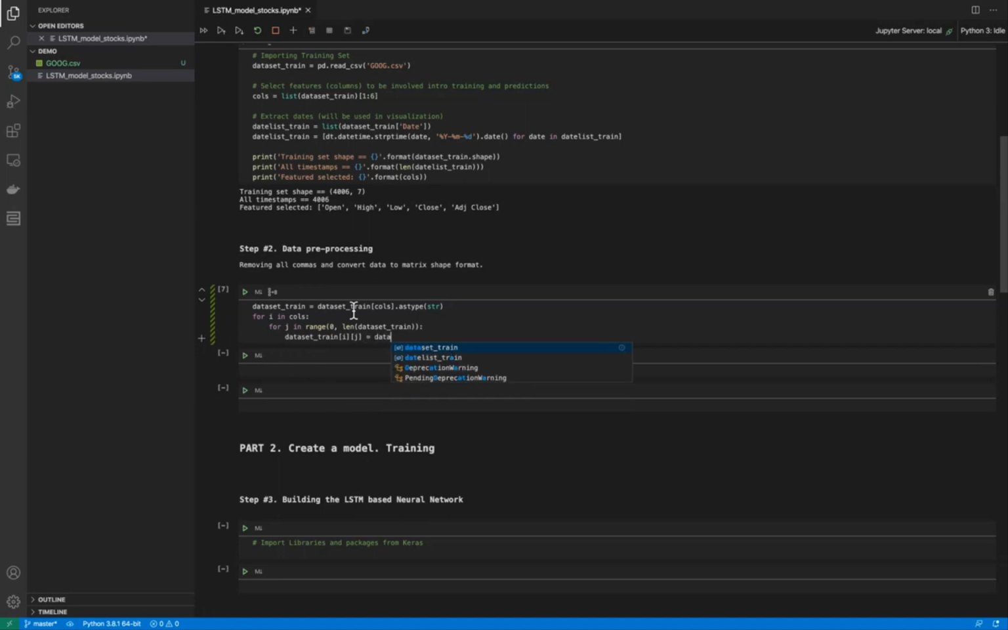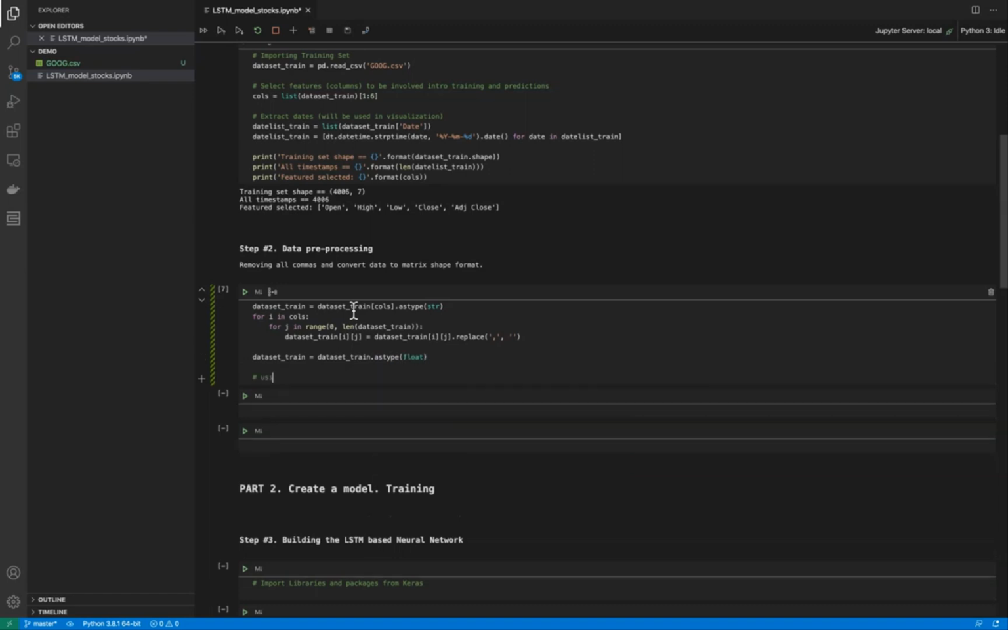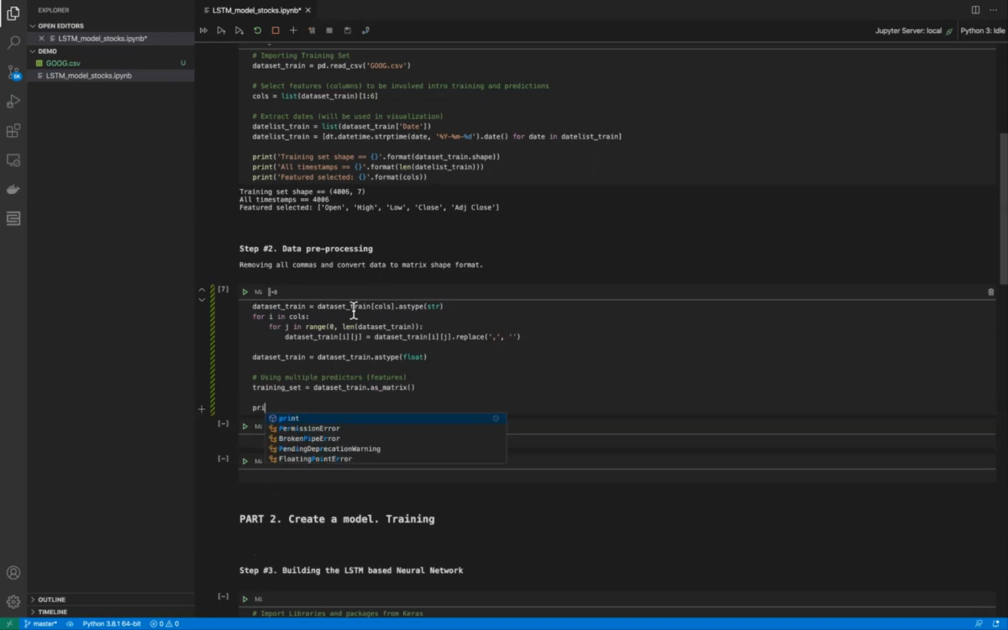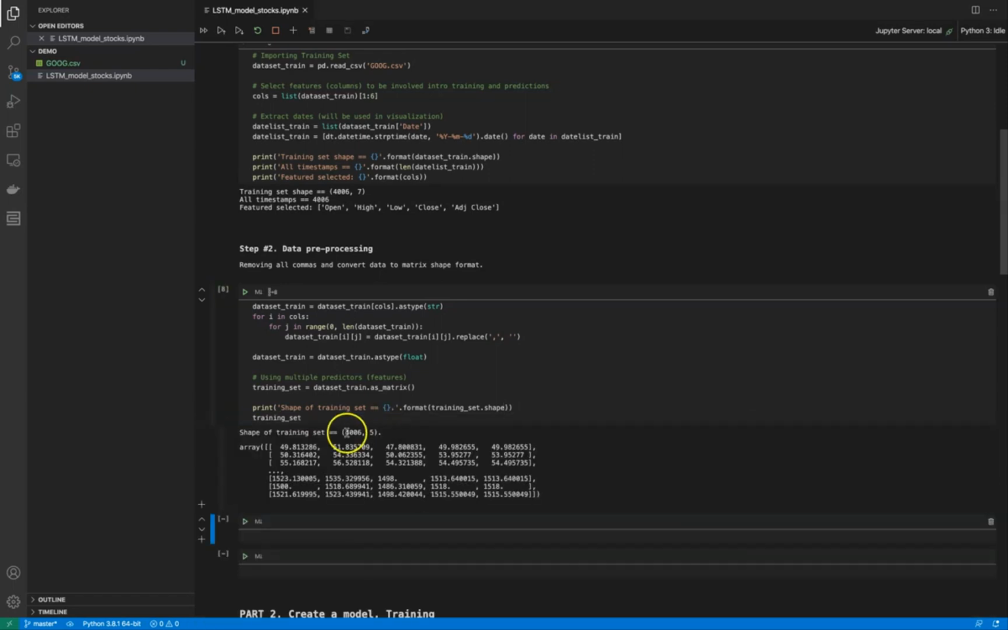After this, we have to be sure that our dataset has a float format. It is necessary to make numerical calculation, numerical computation, training, transforming, and all numerical functions. Then we have to reshape our dataset as a matrix. That means that our dataset should have columns, which are features or predictors, and rows. It is a matrix. Then we print some information, and we see that we have 4006 rows and 5